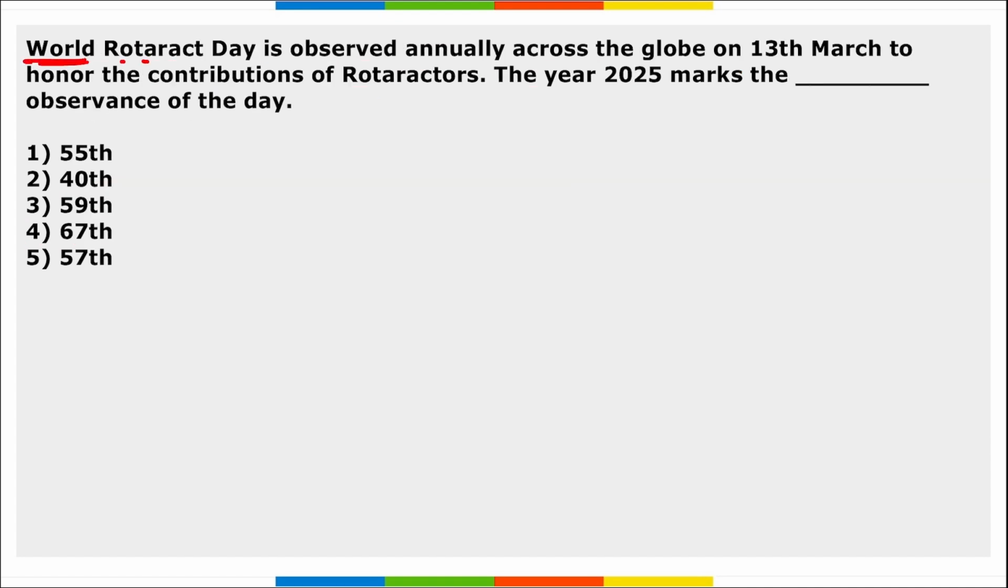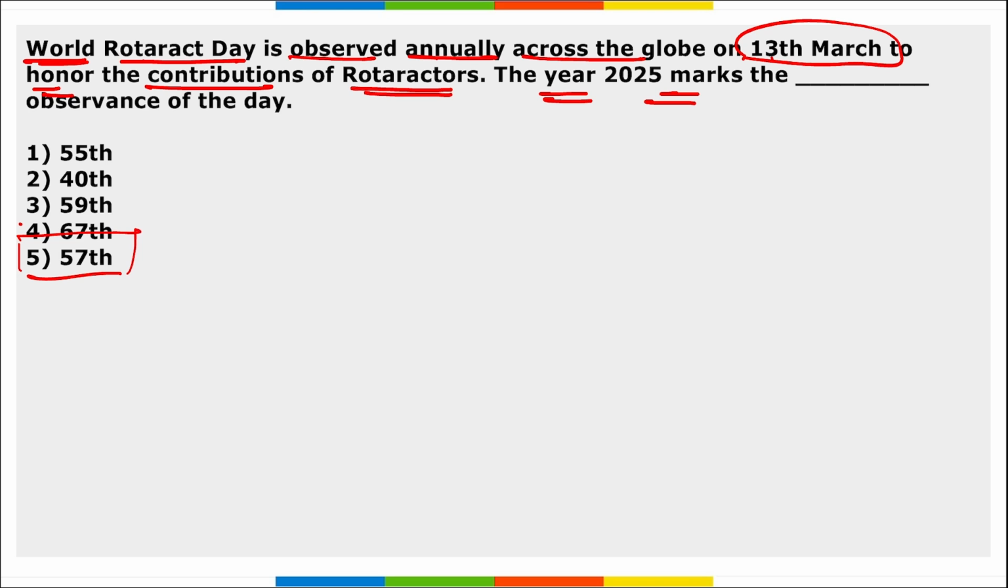Next, World Road Track Day is observed annually across the globe on 13th of March to honor the contributions of road tractors. The year 2025, it marks the 57th observance of this day. And this World Road Track Week is observed also from 10th to 16th of March.